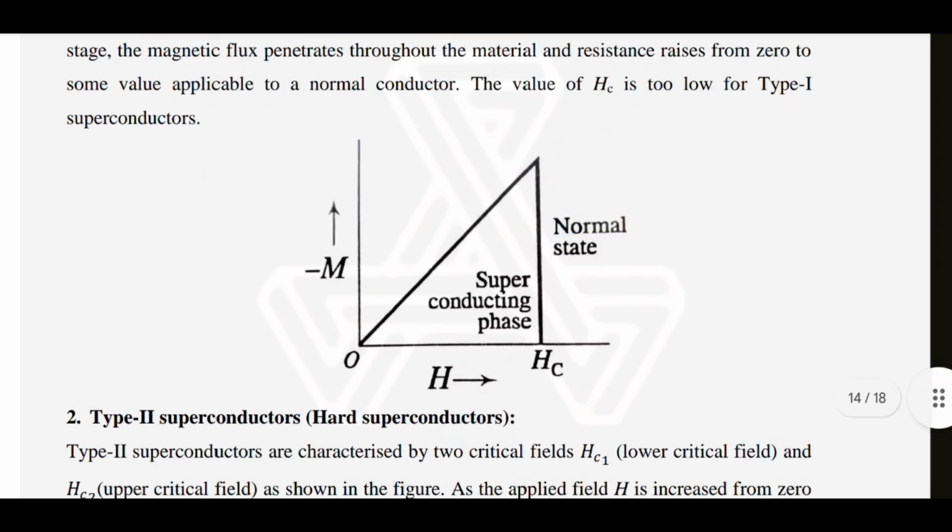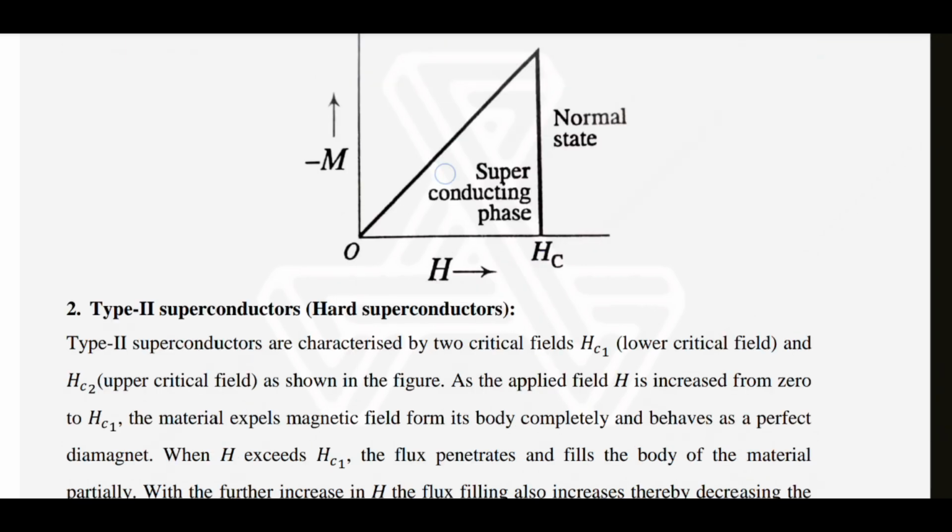Here is a graph representing the negative magnetic moment and the magnetic field. Normal state, superconducting phase, and the normal state. It can only be in the superconducting phase when the field is less than the critical field.